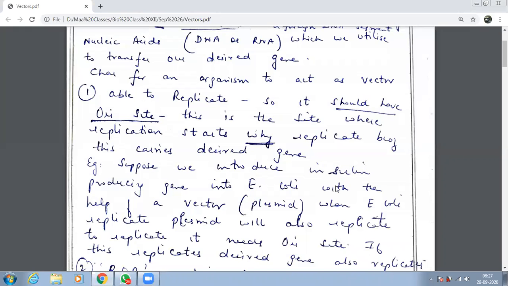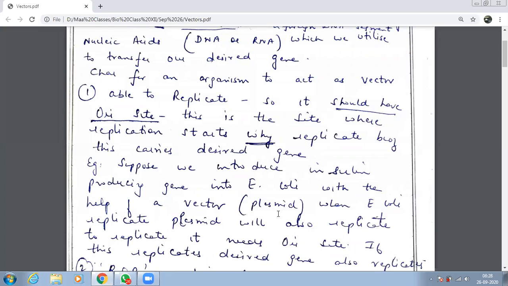Insulin producing gene. Okay, which is the desired gene, children? Insulin. And your host is E. coli. I said that we put the desired gene into the host with the help of a vector. So here we will use a vector. Which is the vector we are going to use?